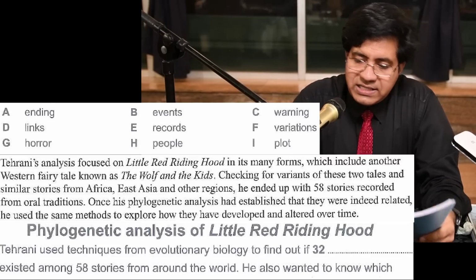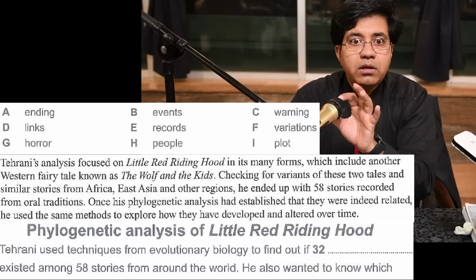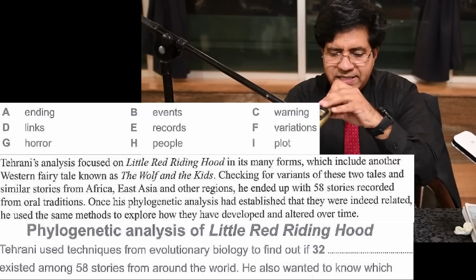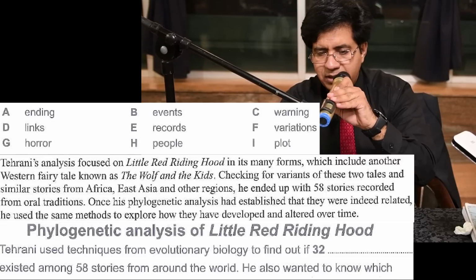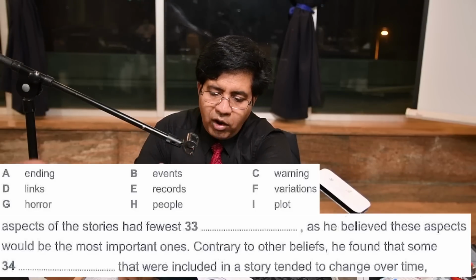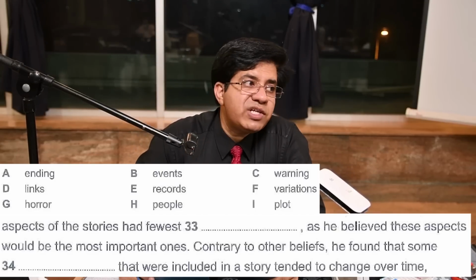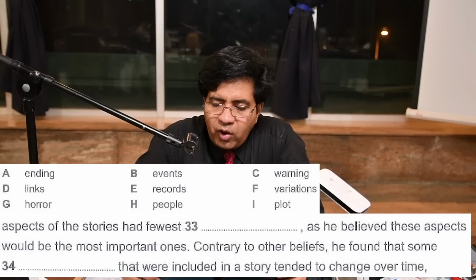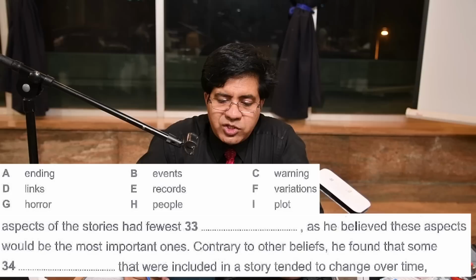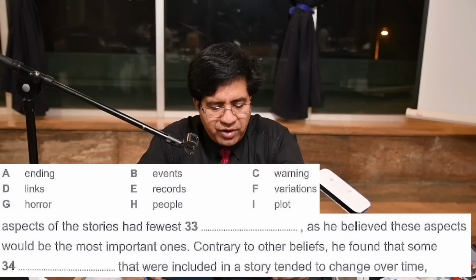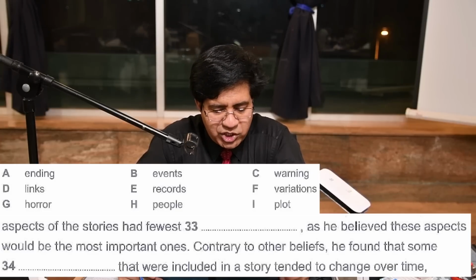Yeah, we go on to the second sentence now. After this we've got the second sentence, question number 33. He also wanted to know, now the questions and answers are in order. I told you, summary completion, right? He also wanted to know which aspects of the stories had fewest dash. Which aspects of the story had fewest dash.